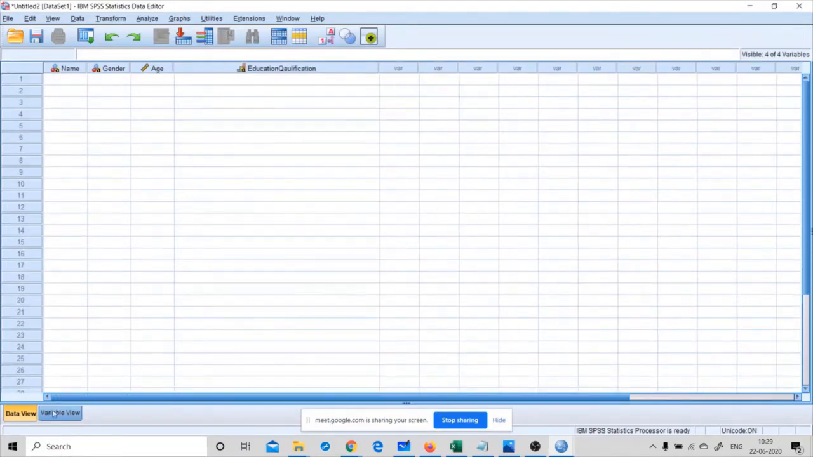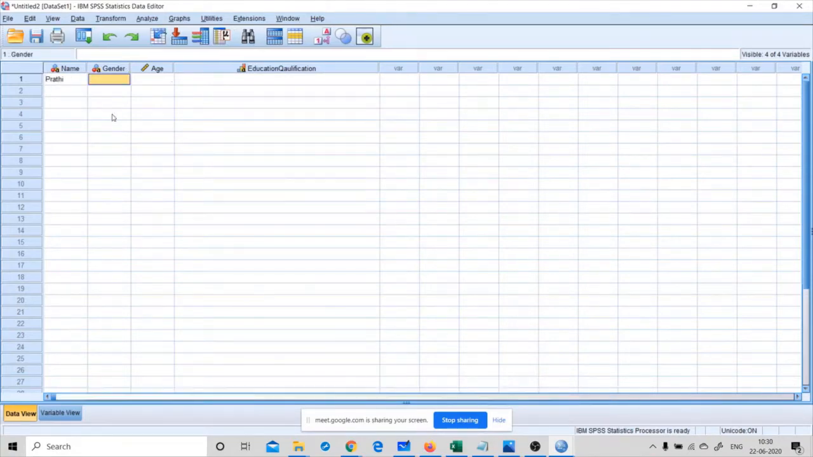If you check this in data view, you can see the variable names: name, gender, age, and educational qualification. So you can simply enter your name here. This is how we type or import our surveyed questionnaires in SPSS.